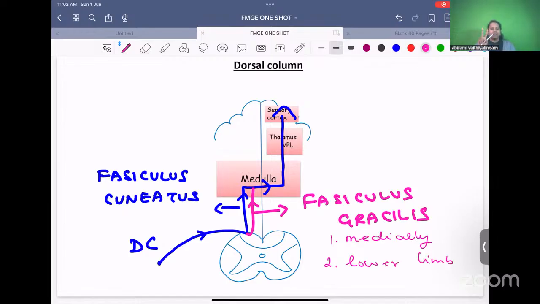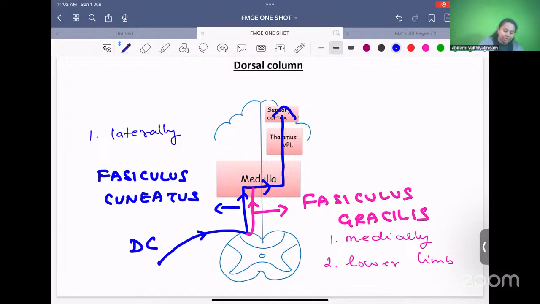Two words: gracilis runs medially. Gracilis is a muscle located medially on the lower limb. Fasciculus gracilis also runs medially, carries sensation from the lower limb. Medially means towards the center, more towards the spinal cord, inside. What about cuneatus? Exactly opposite. Fasciculus cuneatus will run laterally, carrying sensation from the upper limb. Laterally means away from the spinal cord.